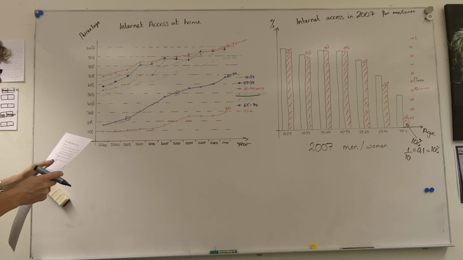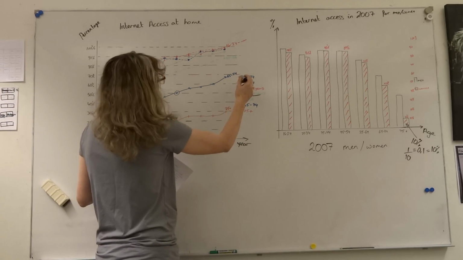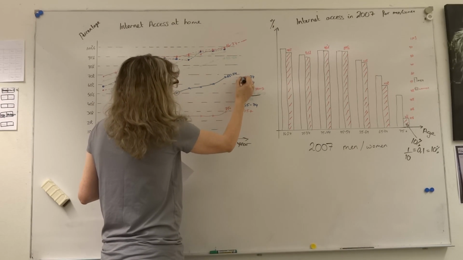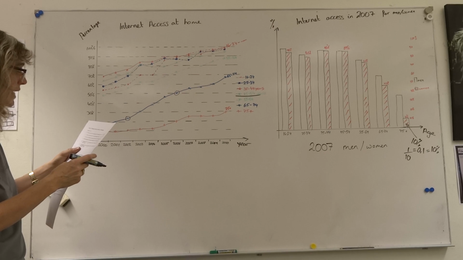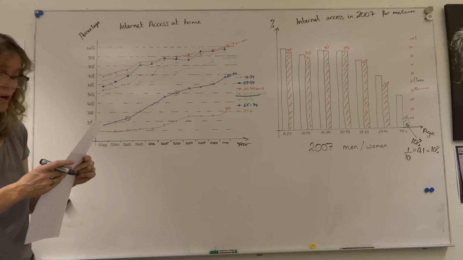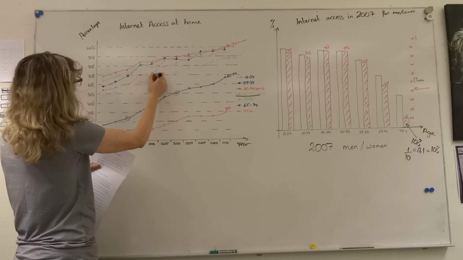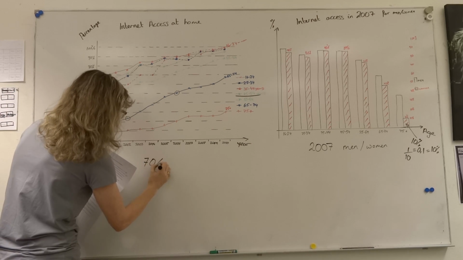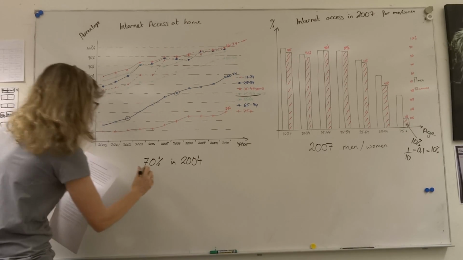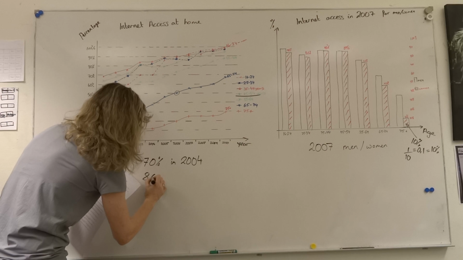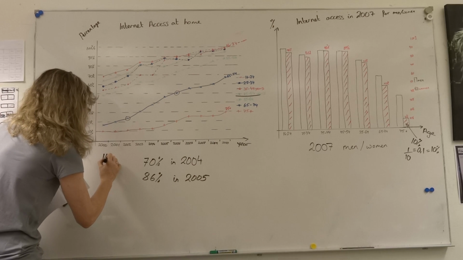Question 6. In the age group 16 to 24, let's identify that one. It's the red dotted line with a circle in the middle. The access to internet has increased by 20 percentage points. Well, let's get the data then. 2004, we go up here, and we're at about 70%. And in 2005, we've got to about 86%. And this was for the age group 16 to 24.